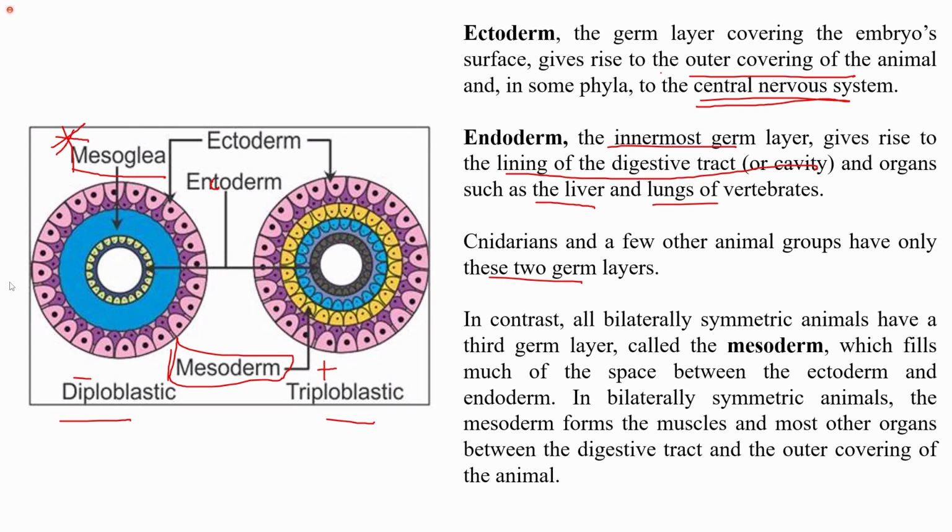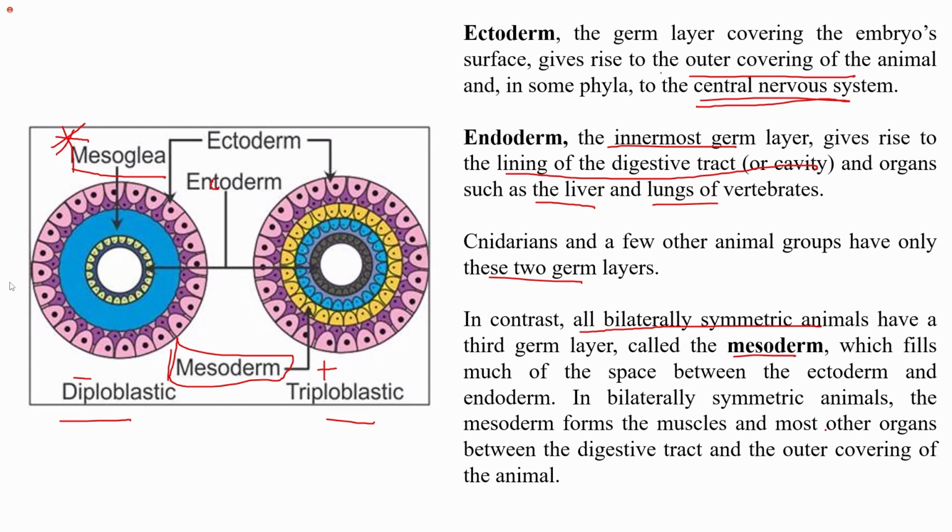While if I talk about the triploblastic animals, they have a middle layer, and it is present in all bilaterally symmetrical animals, which have a third germ layer, which is called the mesoderm. This mesoderm fills much of the space between the ectoderm and endoderm, almost all the spaces between the outer and the inner layer.